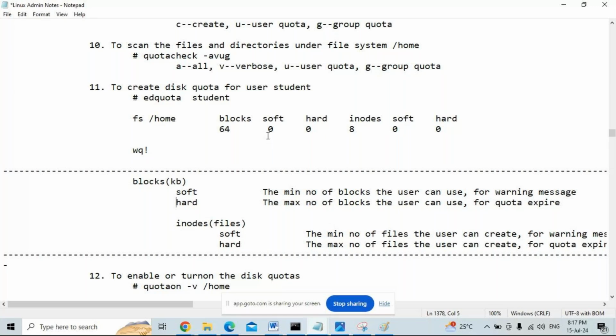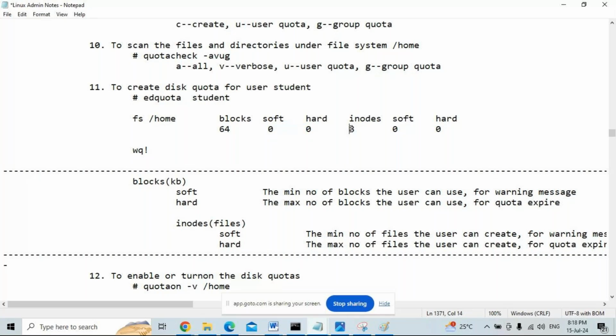Because default is 0, 0, there is no minimum number of blocks and no maximum number of blocks. He can use any amount of blocks. The user can use any amount of disk space. No limit. 0 means what? No limit. He can create a file of 1 GB, 2 GB, 10 GB, 1 TB. No limit because of 0.